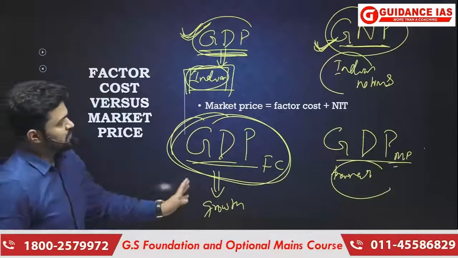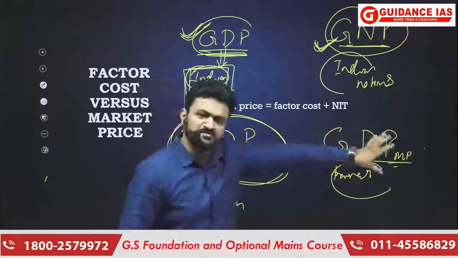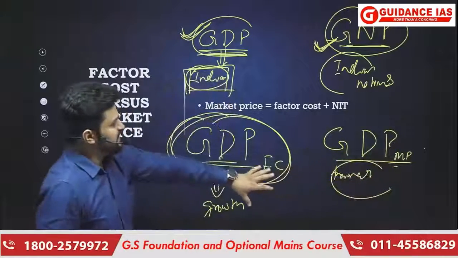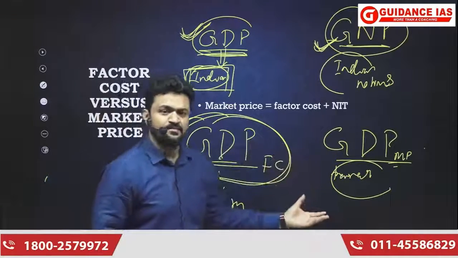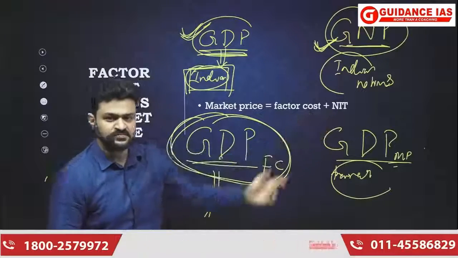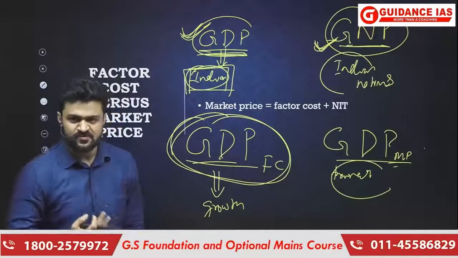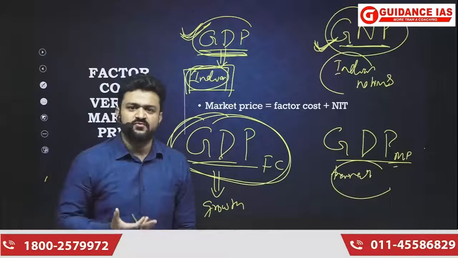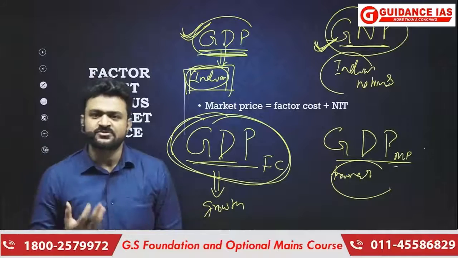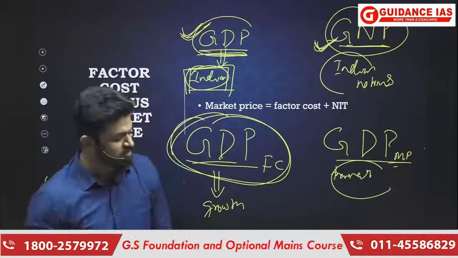Okay, now GDP at MP, if you are calculating the gross domestic product at market price, then that may have changed because of change in indirect taxes and change in subsidies. So while we go for the calculation of gross domestic product, we actually want to know the actual value of production, that is the monetary value of all the goods and services produced in the economy.